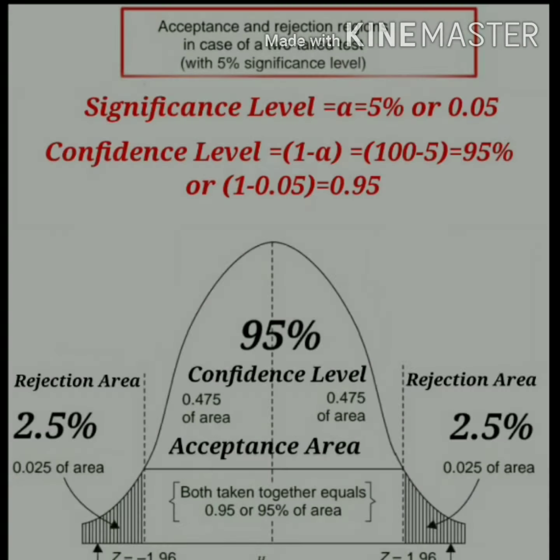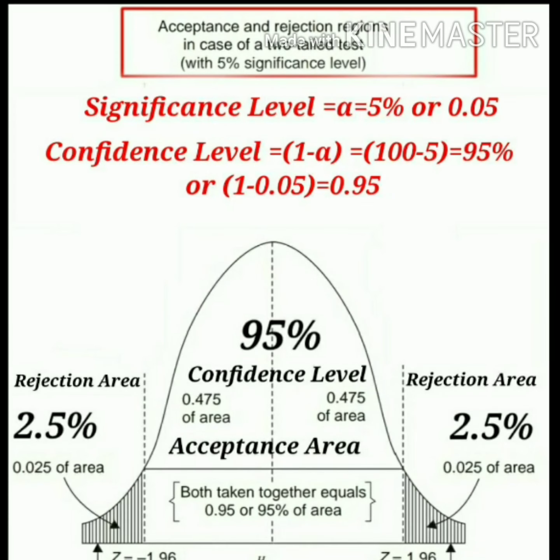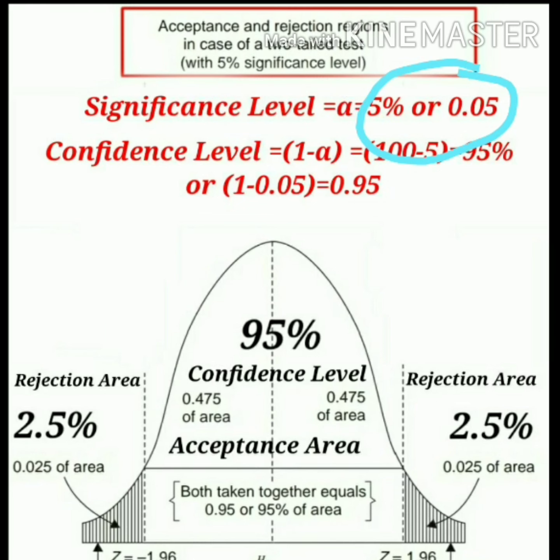In the above curve, you can see that the level of significance is 5%, or 0.05, and the two tails are symmetrically distributed, which means that they have the same area.